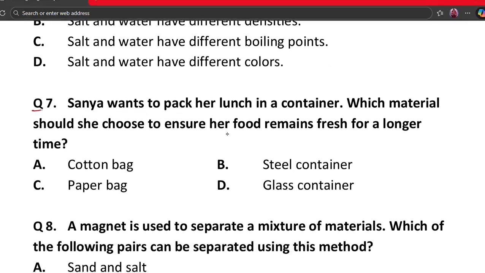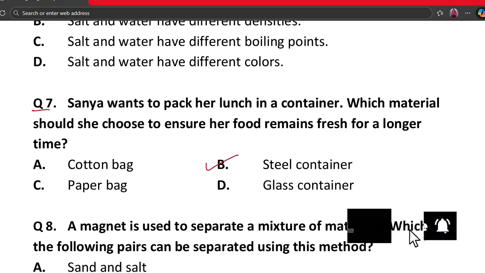Question number 7. Sanya wants to pack her lunch in a container. Which material should she choose to ensure her food remains fresh for a longer time? A. Cotton bag, B. Steel container, C. Paper bag and D. Glass container. The correct answer is steel container.